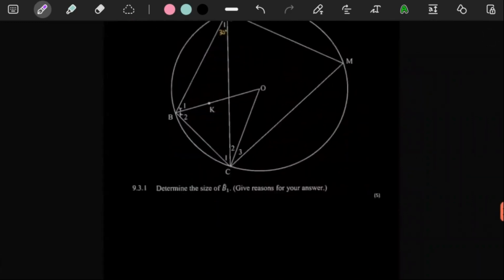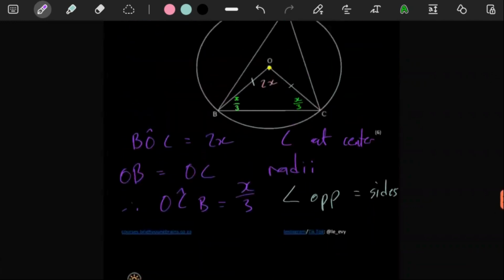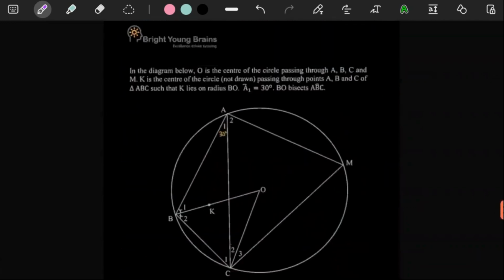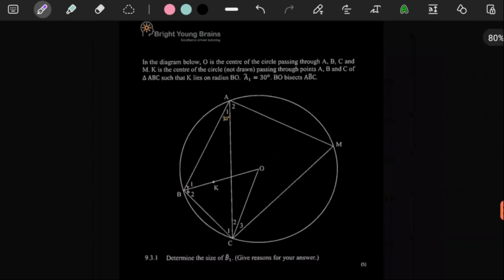Question 9.3.1. This is what 9.2. So 9.3 here, it's more Euclidean geometry, as we can see. It says in the diagram below, O is the center of the circle passing through A, B, C. So the circle passing through A, B, and C, right? But then it also passes through M. So this is a cyclic quadrilateral.